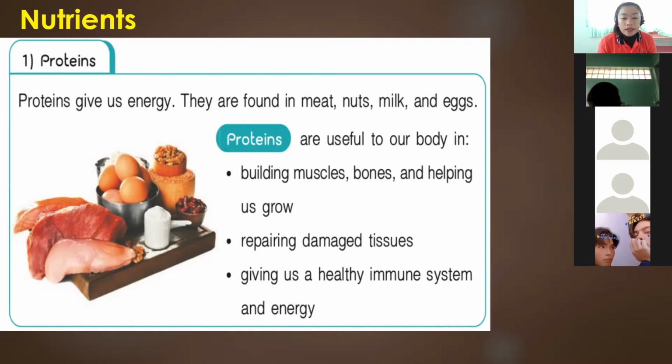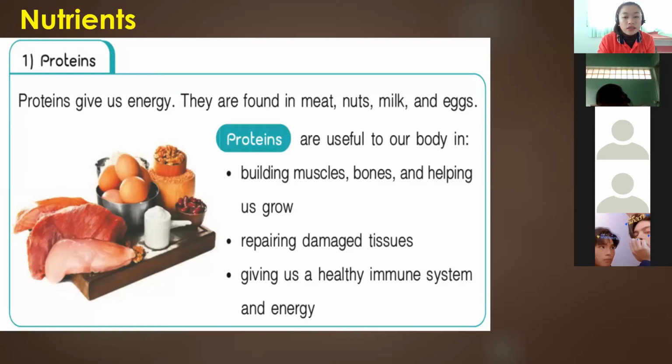Repairing damaged tissues and giving us a healthy immune system and energy. So the main use of protein in our body is to give us energy, and to help us grow and have stronger bones.